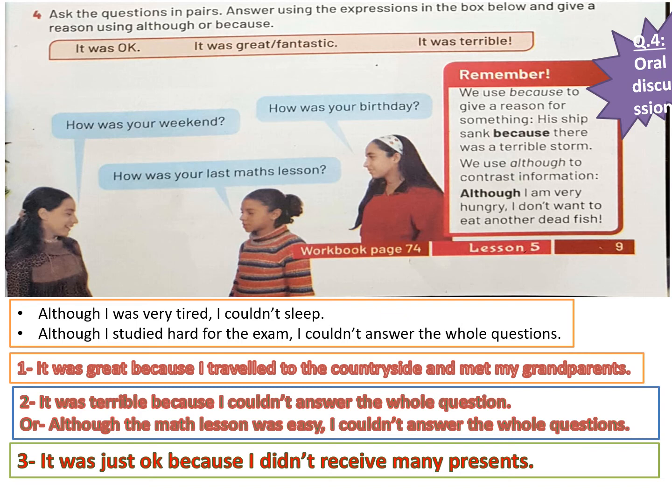Okay, let's move to the third girl. How was your birthday? We will use it was okay. Okay means here it wasn't bad. Why? Because I didn't receive many presents.